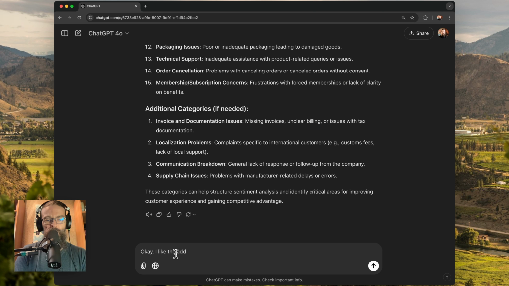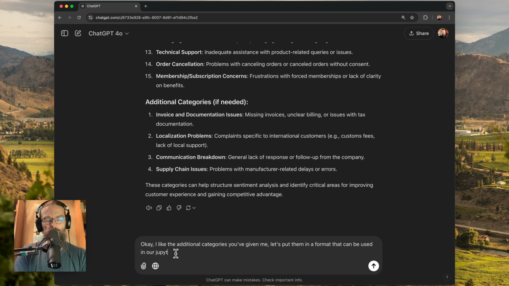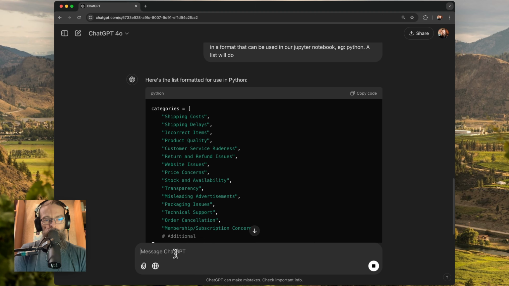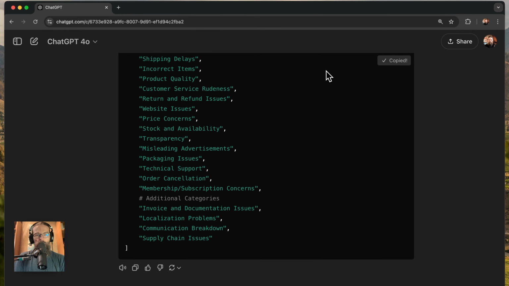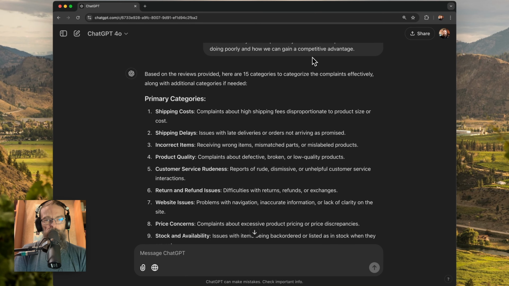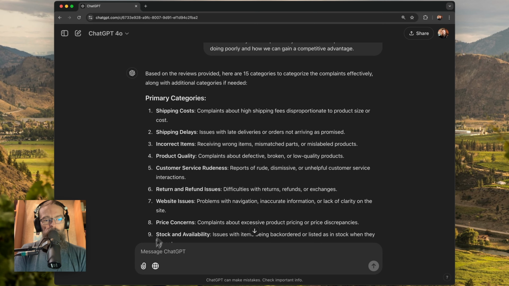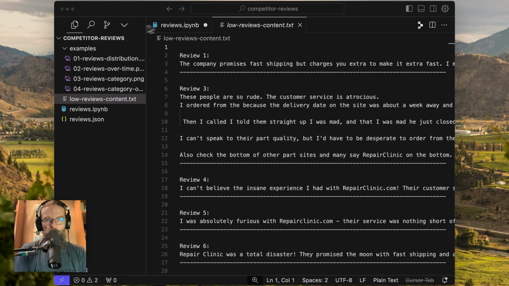I like the additional categories you've given me. Let's put them in a format that can be used in our Jupyter Notebook, e.g. Python. A list will do. So here's our list right here. We're going to grab this, copy that code, and with that and our description, we're going to jump back over to our notebook and we'll start to categorize this data with ChatGPT. We're back over here at our notebook.